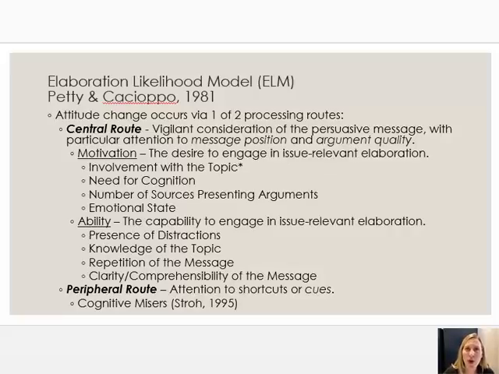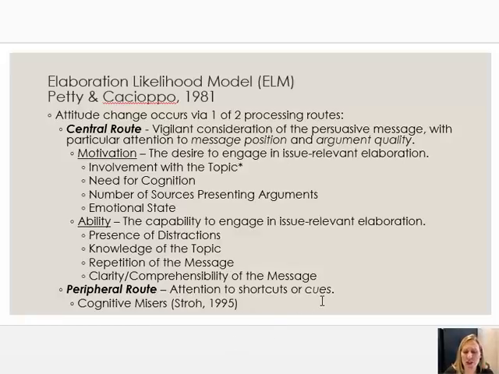We are only really motivated to centrally process certain things, not everything. Most things are processed peripherally because they can be. It's easy to rely on cues and to get you where you need to be, basically. So the fact that people are cognitive misers means that most people are going to peripherally process. So thank goodness attitude change can be gotten in that way. But it also means you're going to have to work extra hard to get people to process centrally if that's what you want them to do.